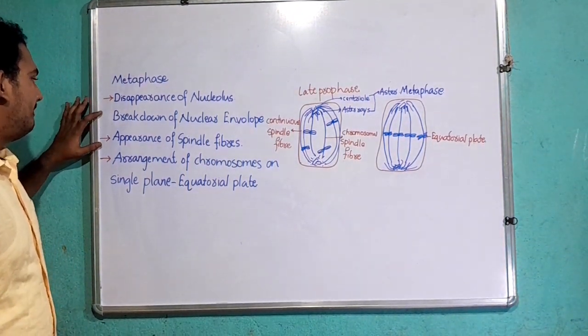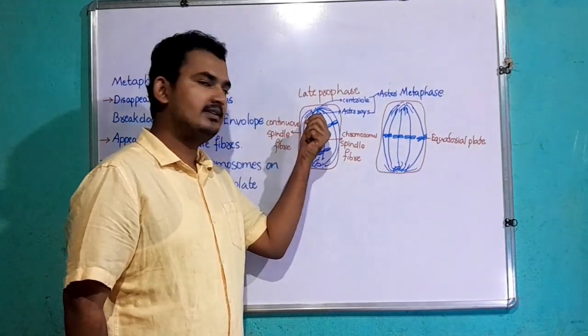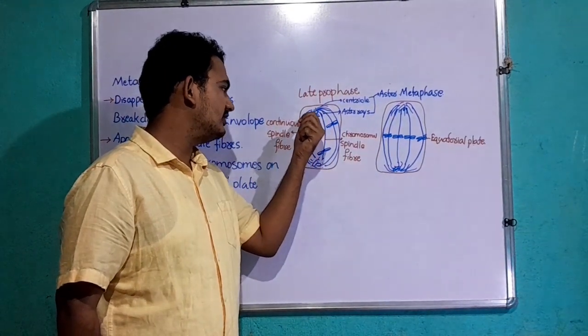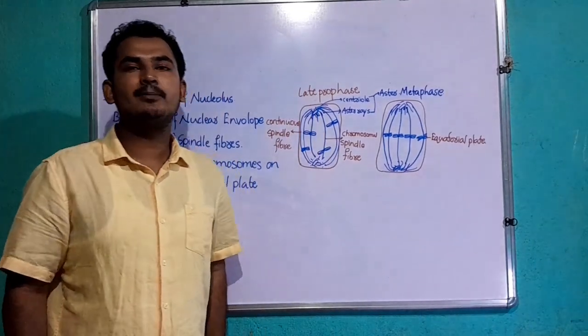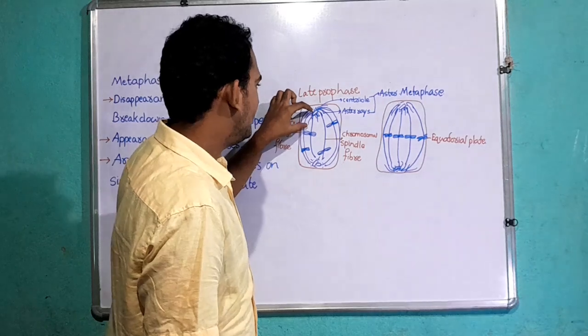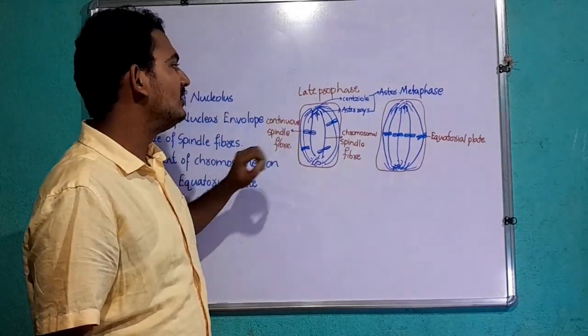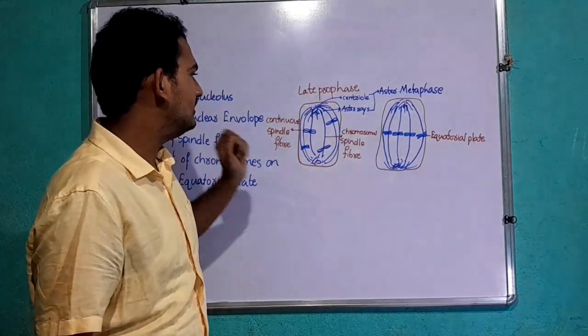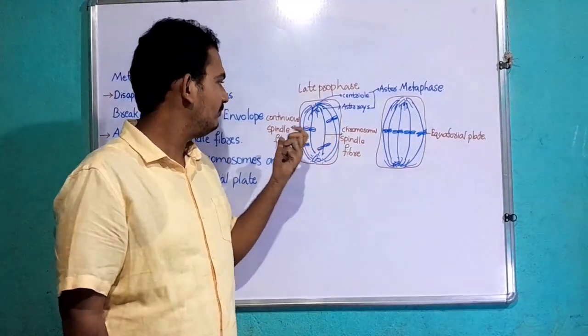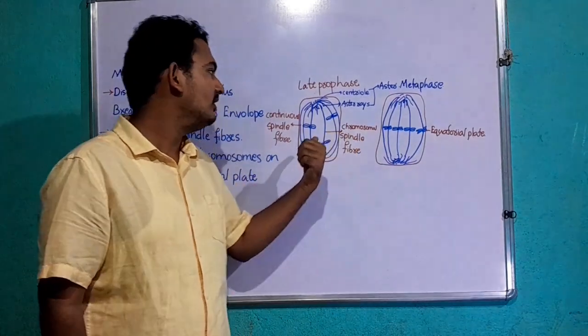And during metaphase, the centrioles result in synthesis of spindle fibers. There are mainly two types of spindle fibers. Shorter spindle fibers are called aster rays, and then the longer spindle fibers. Longer spindle fibers are classified into two: continuous spindle fibers and chromosomal spindle fibers.